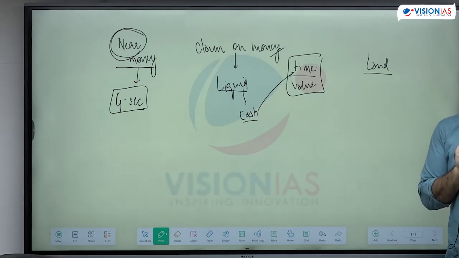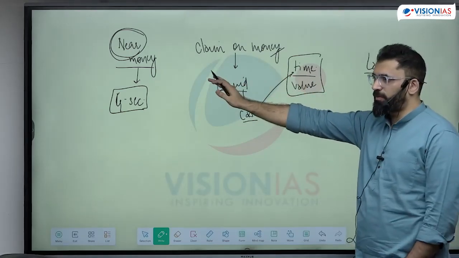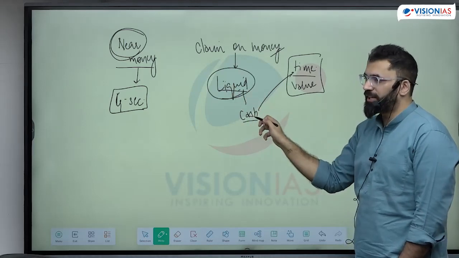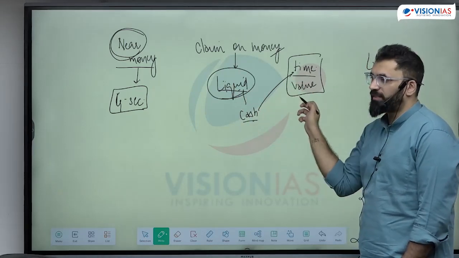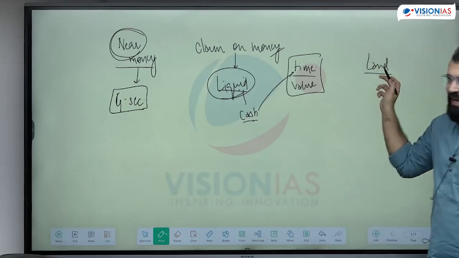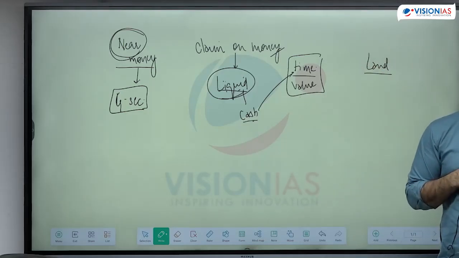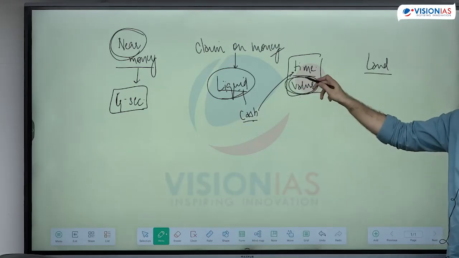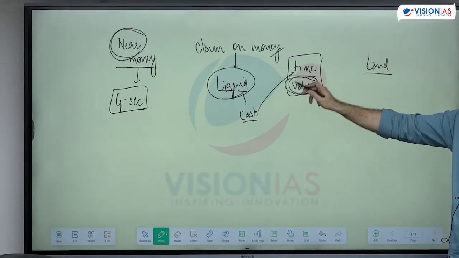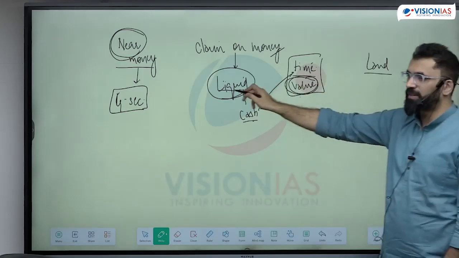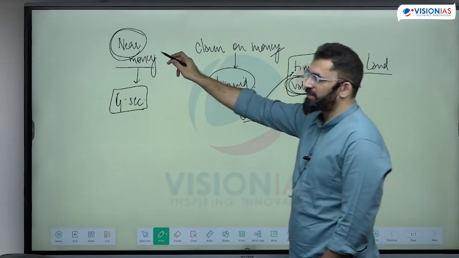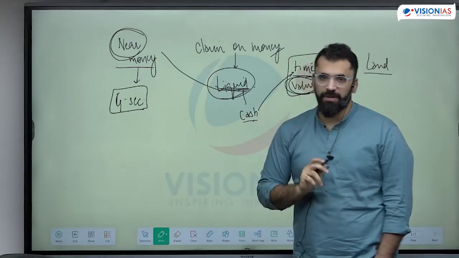Any currency or any form of money, claim on money, will be a liquid source only when it can be converted into cash without loss of time or value. Is land liquid? क्योंकि अगर अभी बेचना है, you will definitely have to take a fall in value. उसकी value should not fall across a period of time. This becomes a liquid asset. So this liquid asset is what defines near money, example being a government security.